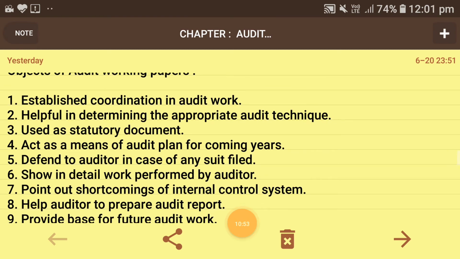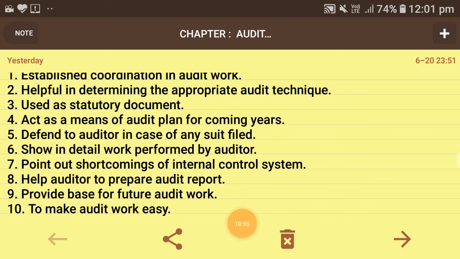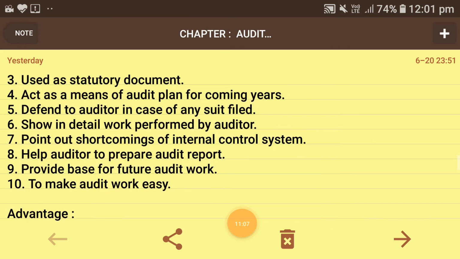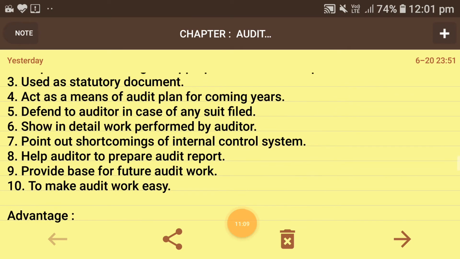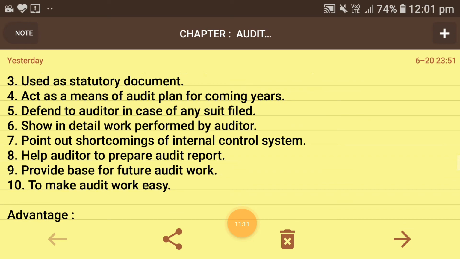Next is to show in detail the work performed by the auditor. It is a detailed record of what the auditor has performed in your company. Next is to point out the shortcomings of the internal control system, help the auditor prepare the audit report, provide a base for future audit work, and make audit work easy. These are the objects of audit working paper.